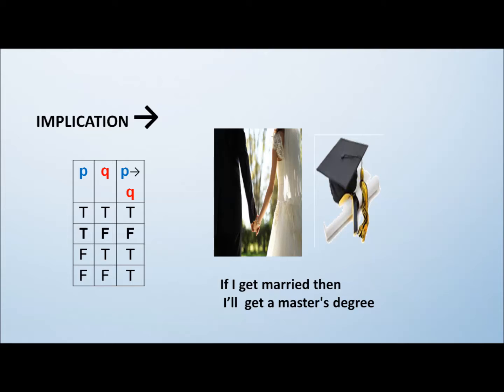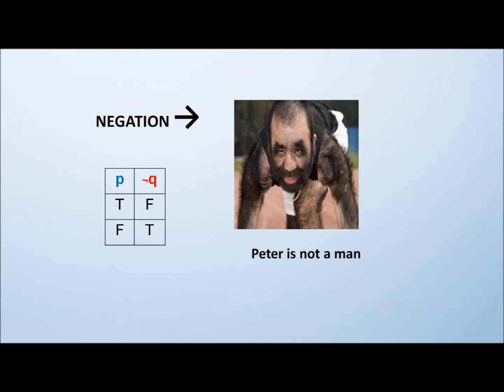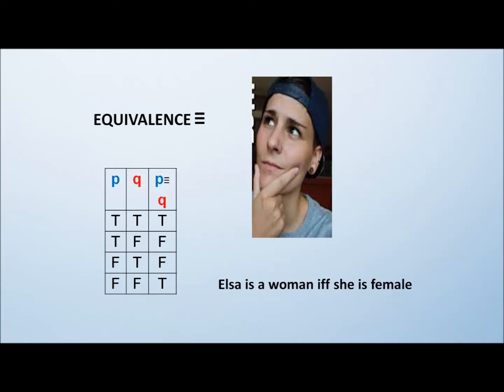In the implication relation, only if the first proposition is true and the second one is false, the implication relation is false. In the negation, assuming the proposition is true, then its negation is false, and if the proposition is false, then its negation is true. For example, if Peter is a man and that is true, then when we say Peter is not a man, that is false. The final relation is the equivalence, where only if both propositions are true or both false, the equivalence relation is true. When I say Elsa is a woman, if she is a female, if they are both true or both false, they are true. And otherwise, the equivalence relation is false.